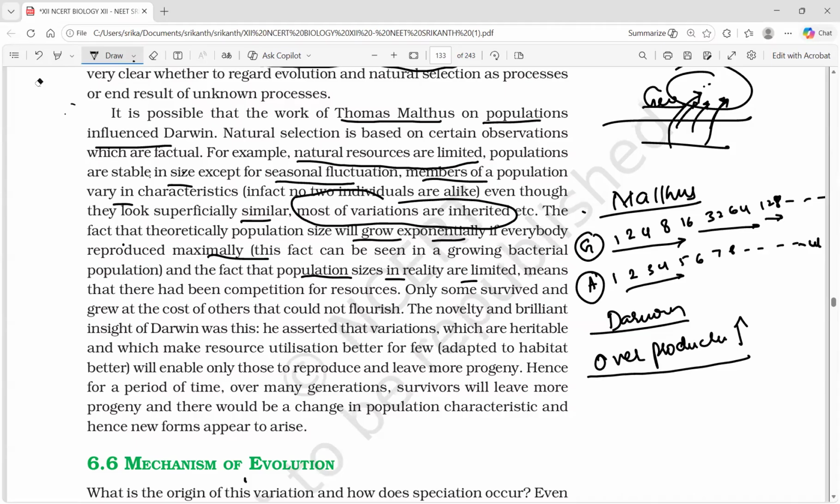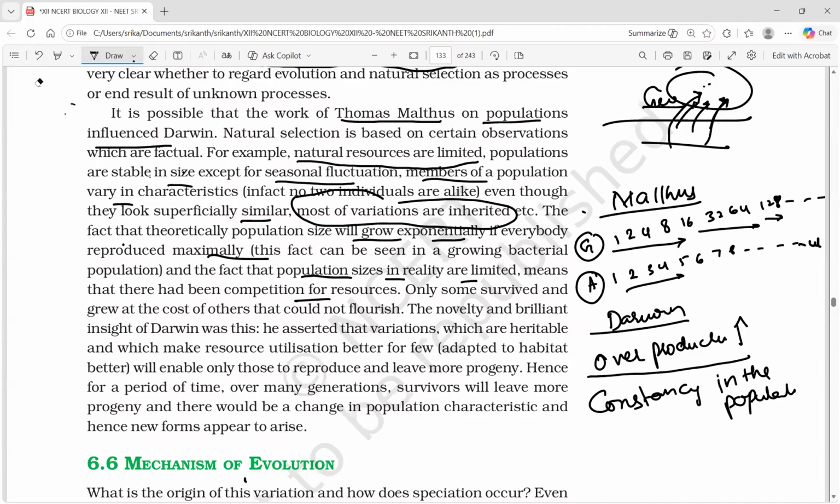But that is actually true only for bacteria. Every organism can produce, but actually it is true only for bacteria. Okay, why? Why in the remaining animals, what is happening? There is a constancy in the population. Means there has been a competition for resources.